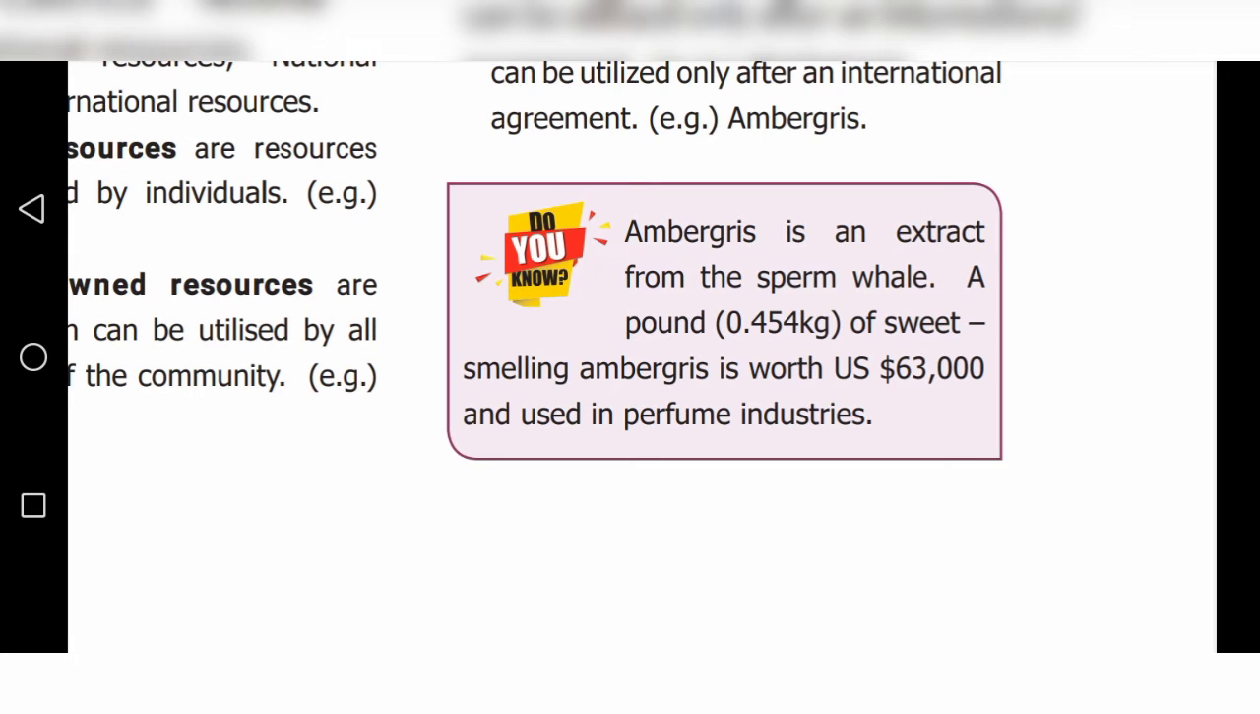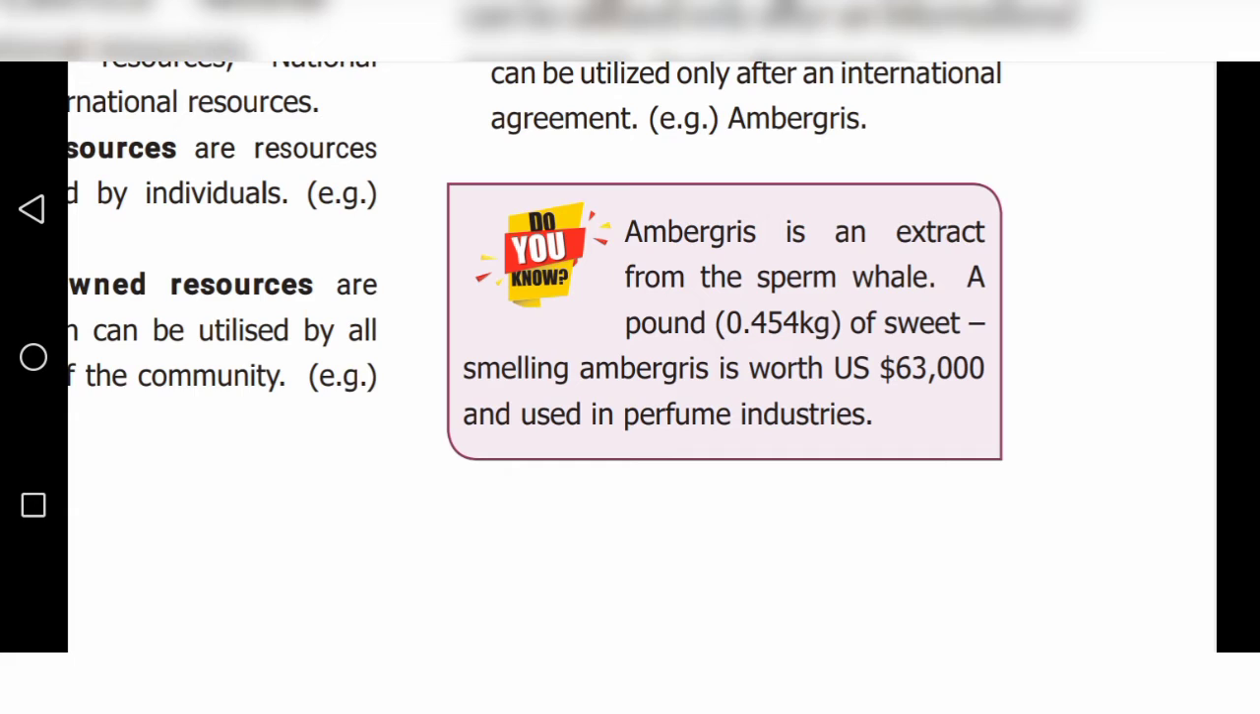Ambergris is an extract from the sperm whale. From the sperm of the whale, we get the extract. A pound, 0.454 kilogram, of sweet smelling ambergris is worth 63,000 US dollars and used in perfume industries.